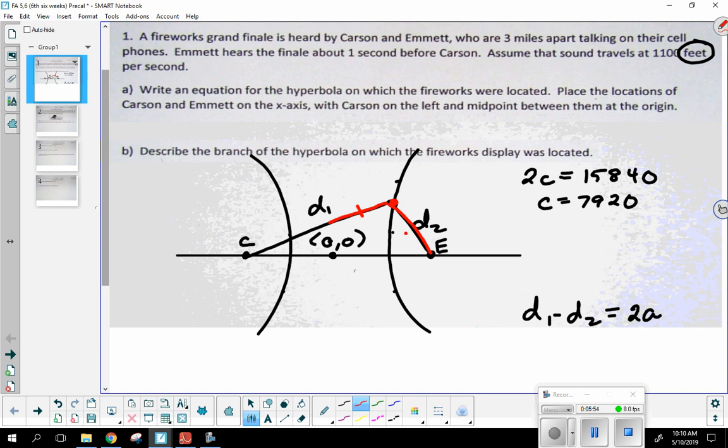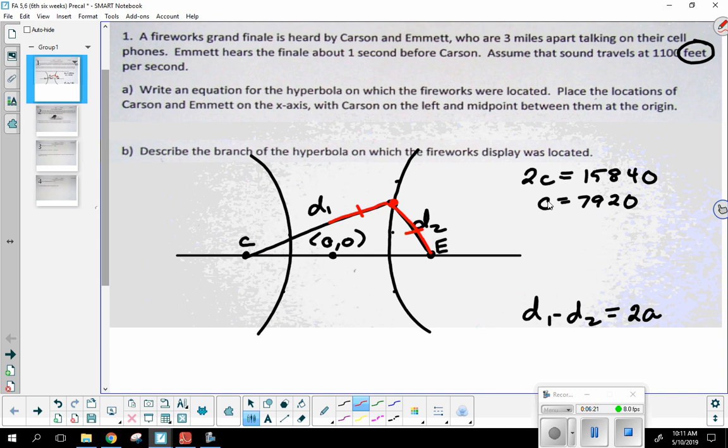So I know these two distances are going to be congruent, right? So think about distance 1 and distance 2, containing these two red congruent distances. If I actually subtracted them, what are these two red distances going to do to each other? They're going to cancel each other out. So the difference of the two distances is how much further the sound has to travel.